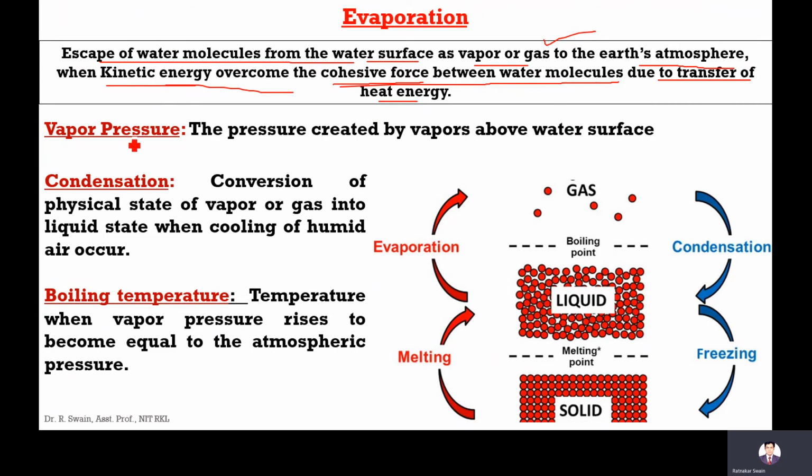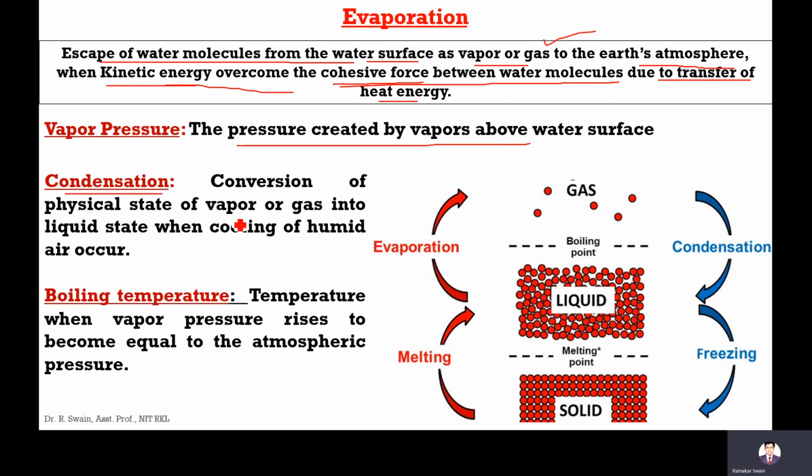The vapor creates a pressure. During evaporation, the pressure created by vapor is called vapor pressure, and it occurs above the water surface. If it is a closed container, then on the boundary it creates a pressure. And condensation is the opposite of evaporation.